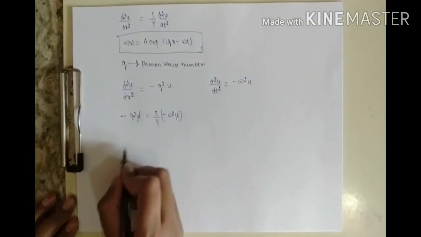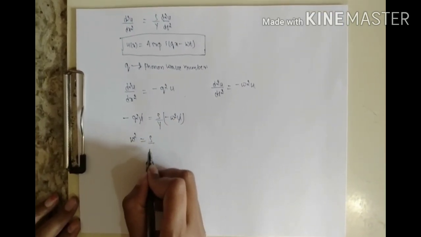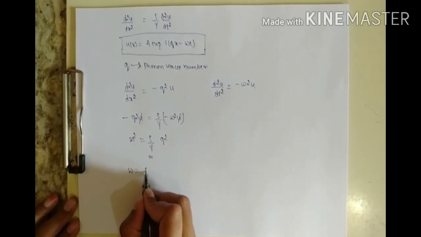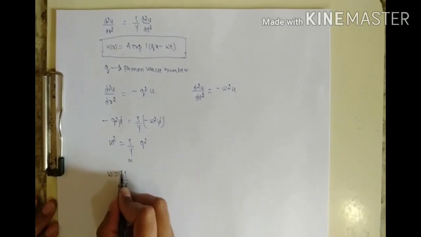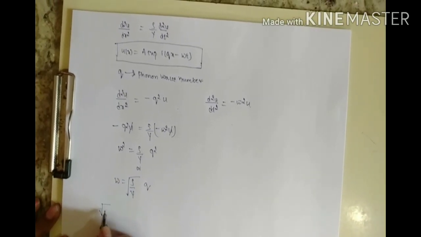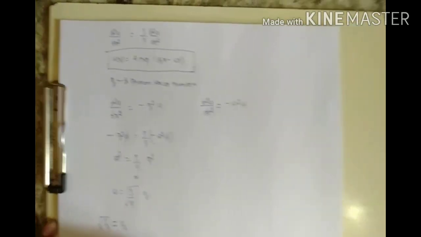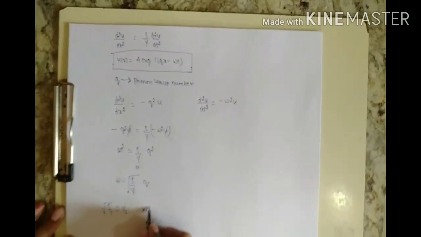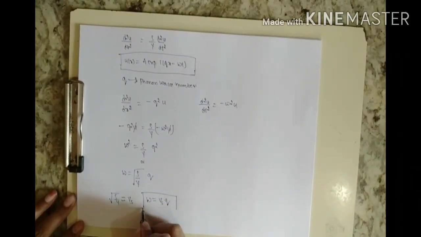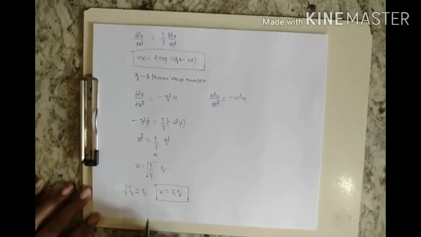Here u gets cancelled, and you get omega square is equal to Y by rho into q square, or omega is equal to square root of Y by rho into q, where you can replace this constant by Vs, that is the sound velocity. Hence the equation can be written as omega is equal to Vs into q. This is the frequency response with respect to the wave number q.